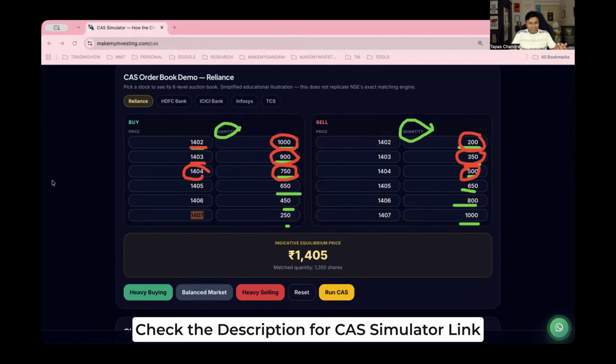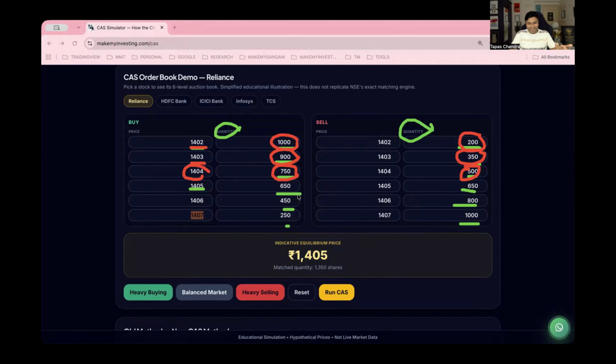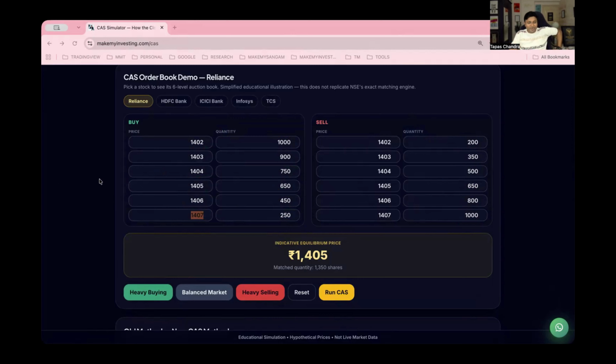Now, if you observe closely, what happened at 1405? The demand and supply are matching, wherein 650 buyers and 650 sellers are there. And if you go to the lower prices, 1406, again 450 buyers and 800 sellers, there is a mismatch between the quantity of buyers and sellers. Similarly, 1407, 250 and 1000, so there is a huge gap between the buyers and sellers, where sellers are more over here. So the thing here is, if you observe, 1405 has 650 as the buyer quantity and 650 as the seller quantity. So this is the place where the equilibrium matching is happening. So this particular price will be called the equilibrium price.